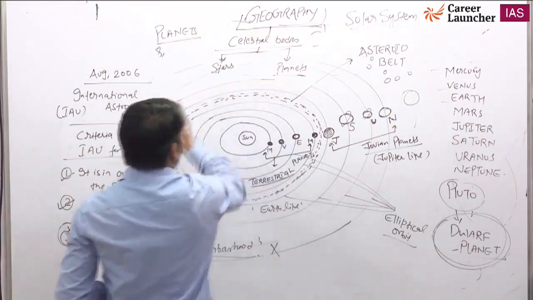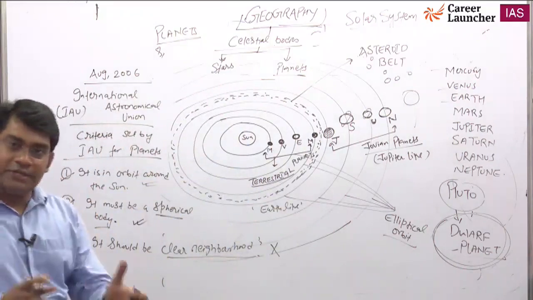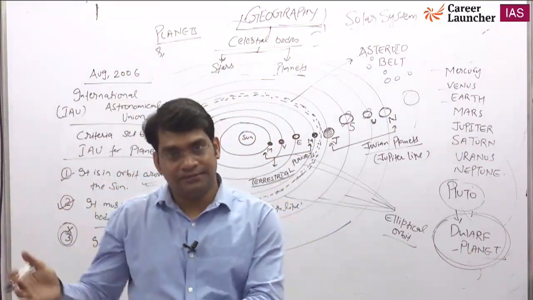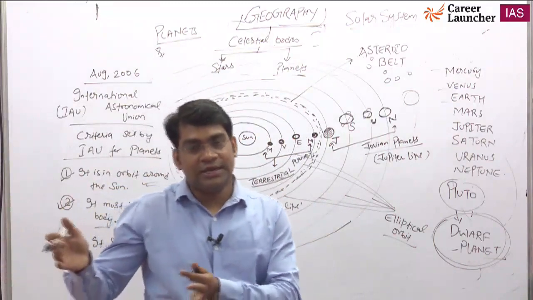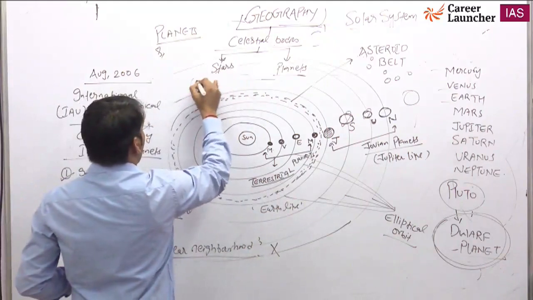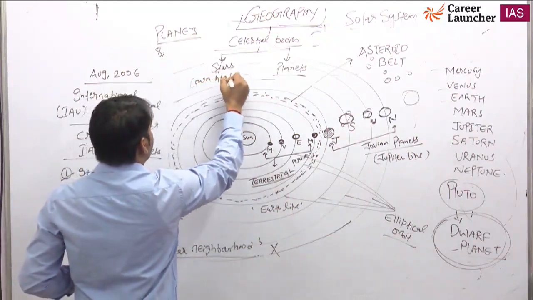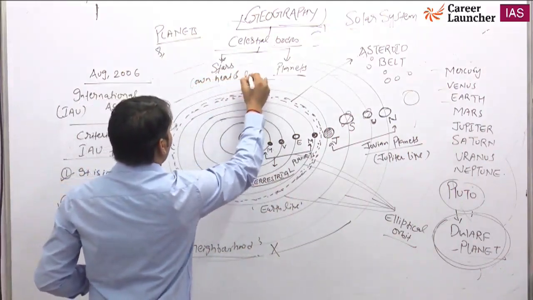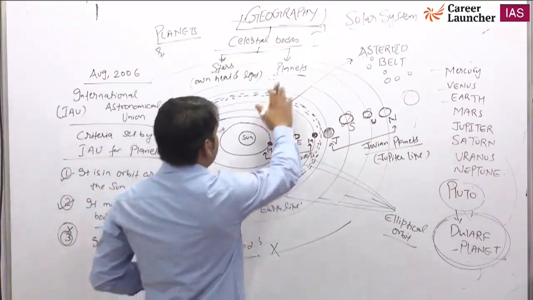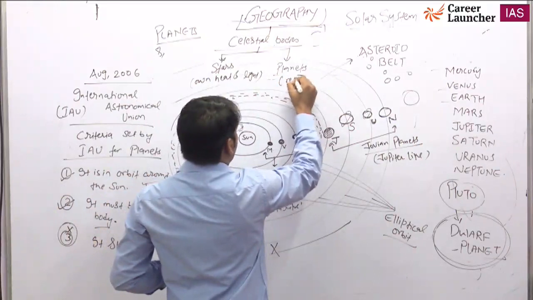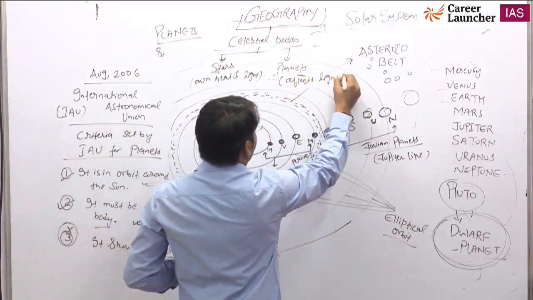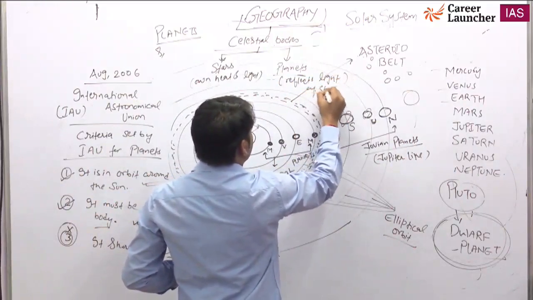The difference between stars and planets: stars have their own heat and light, like the Sun. Planets reflect the light of stars.